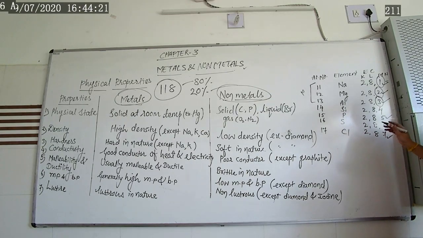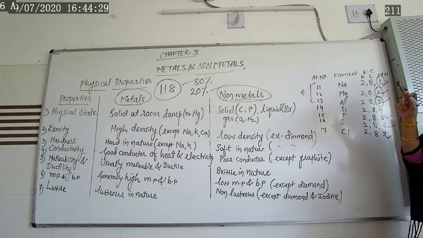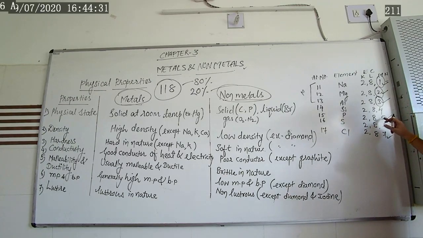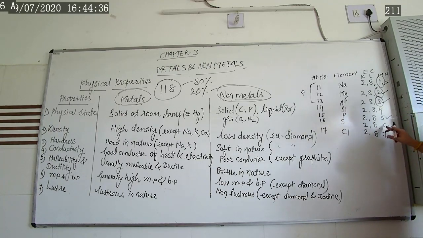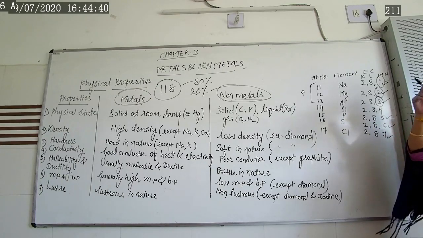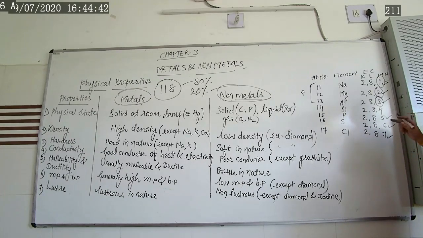That's why we always write sulfur's valency as -2, and phosphorus's valency as -3. The minus sign shows whether it is a cation or an anion. Cation shows a positive sign, anion shows a negative sign. So sulfur is always written as 2, but minus 2. Why? Because sulfur has taken 2 electrons from another element.